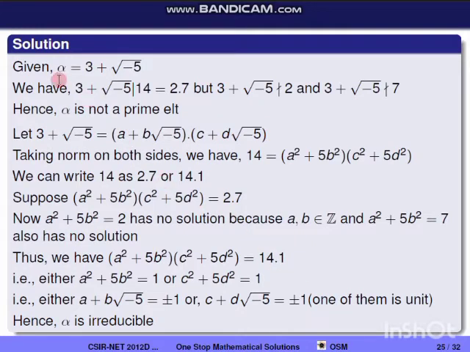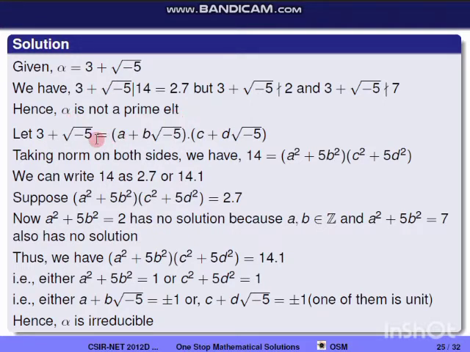So given alpha is equal to 3 plus square root of minus 5. We have 3 plus square root of minus 5 divides 14, and 14 can be written as 2 into 7. But 3 plus square root of minus 5 doesn't divide 2, and 3 plus square root of minus 5 doesn't divide 7, which is violating the definition of a prime element. So alpha is not a prime element.